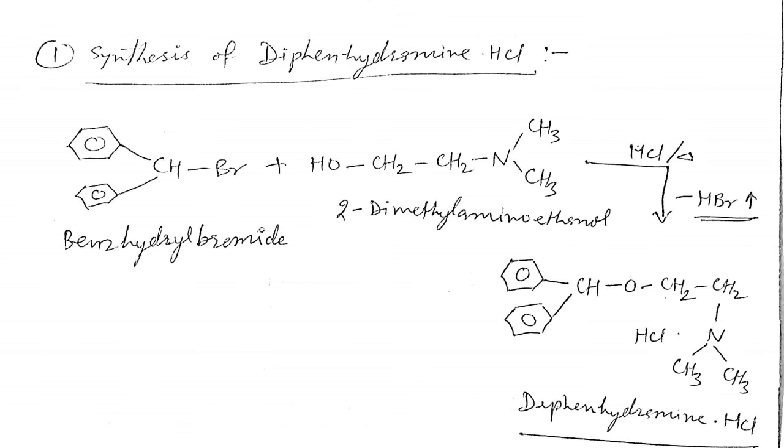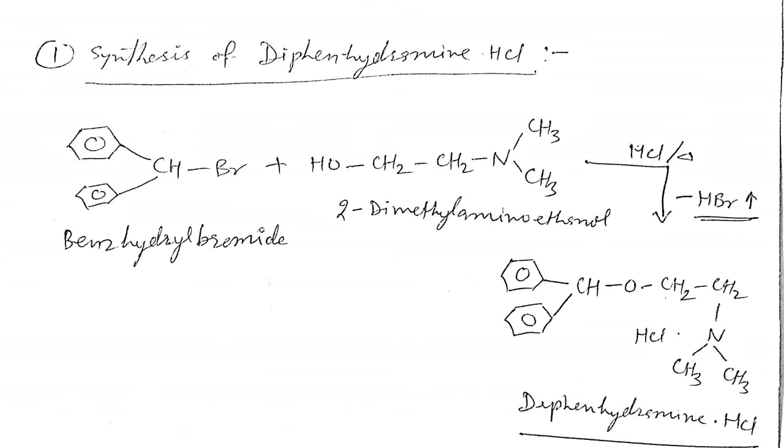In these six categories, one category is aminoalkyl ether analogs, and diphenhydramine belongs to it. Why do we call it an aminoalkyl ether analog? Look at the structure of diphenhydramine on the screen.